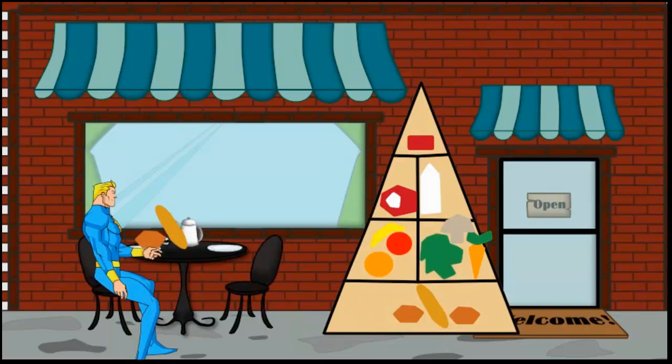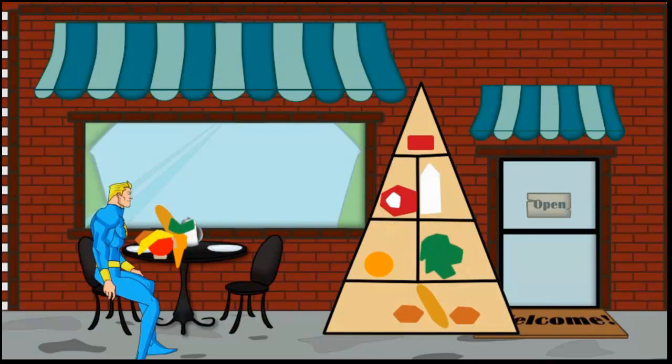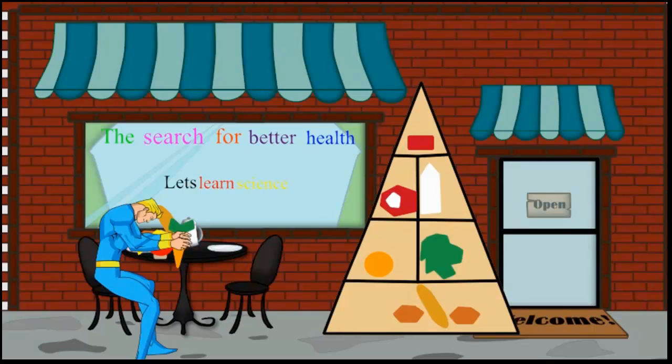5 to 11 servings of bread, cereal, or rice. 3 to 5 of vegetables and 4 fruits is best. Their antioxidants and fiber help you to digest.